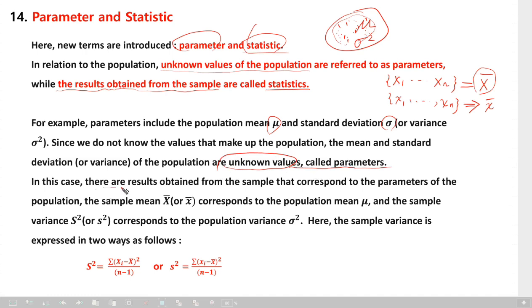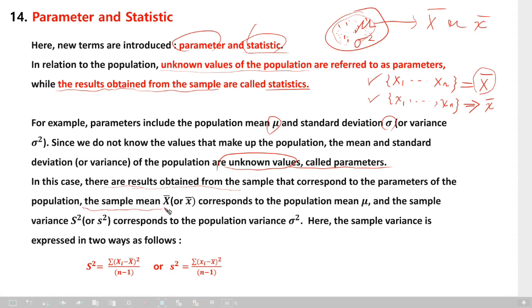In this case, the results obtained from the sample, from this type of sample or this type of sample, that correspond to the parameters, correspond to this parameter mu: X bar or small x bar. Both of them are called statistics.